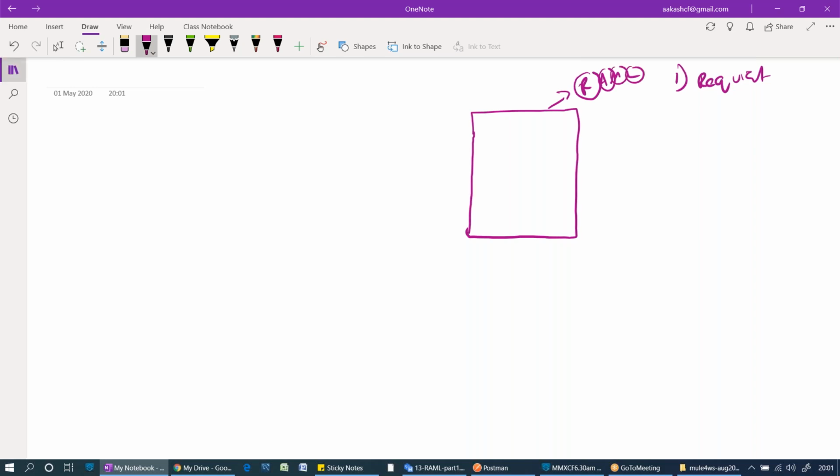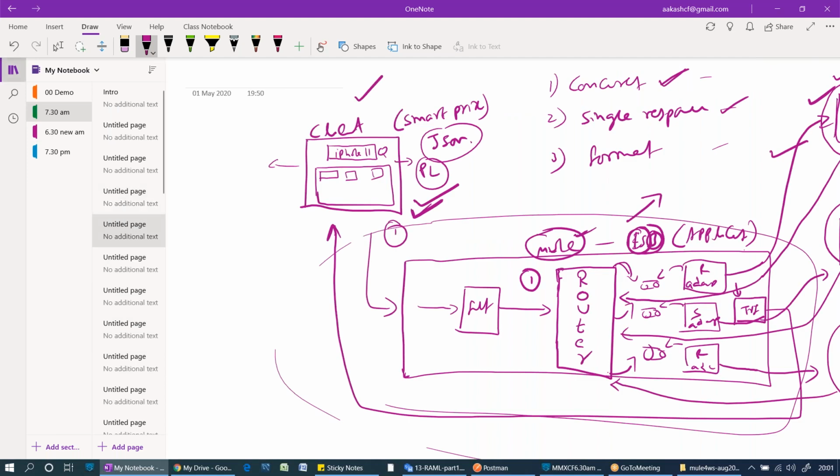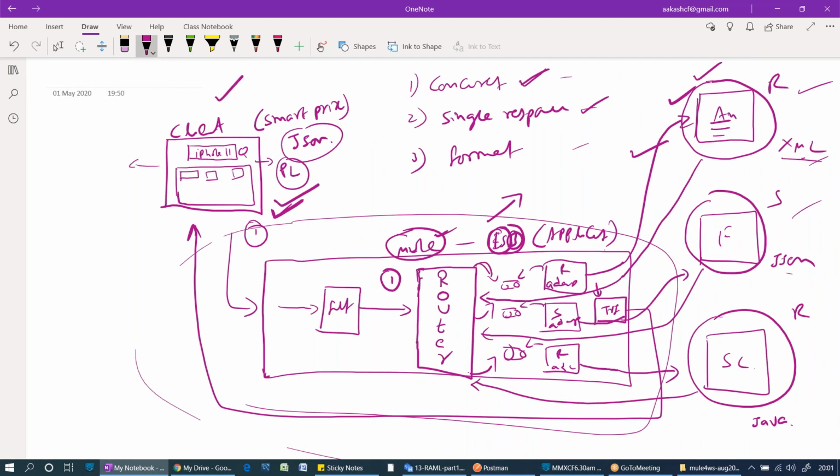See in the previous diagram, this rectangular box is nothing but our application, the Mule application, the integration application. If 2 applications want to speak with each other, integrate with each other, definitely, suppose this client application is going to integrate with my Mule application.